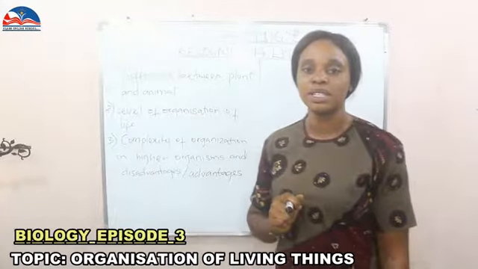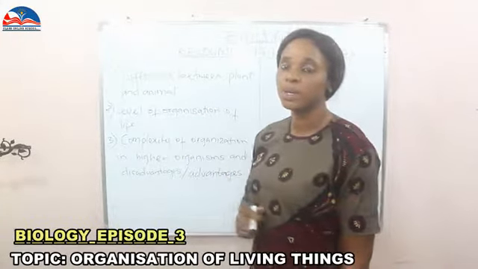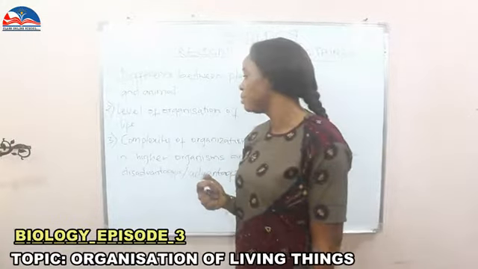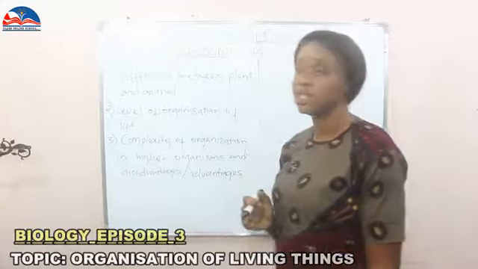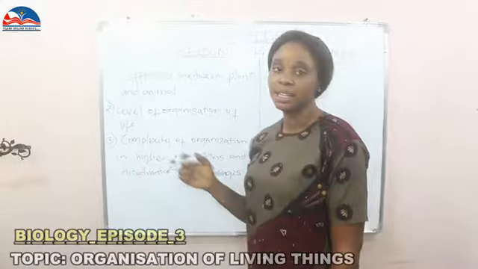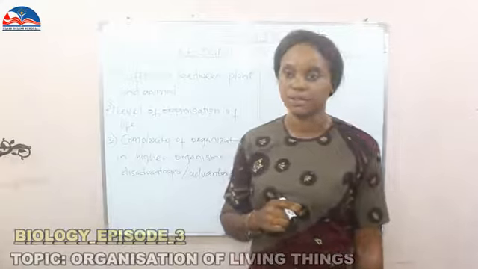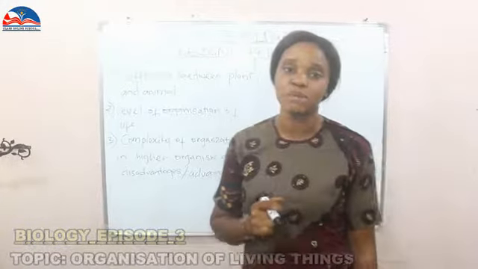Under recognizing living things, we'll be talking about 3 subtopics: difference between plant and animal, level of organization of life, complexity of organization in higher organisms, their advantages and disadvantages. Difference between plant and animal.